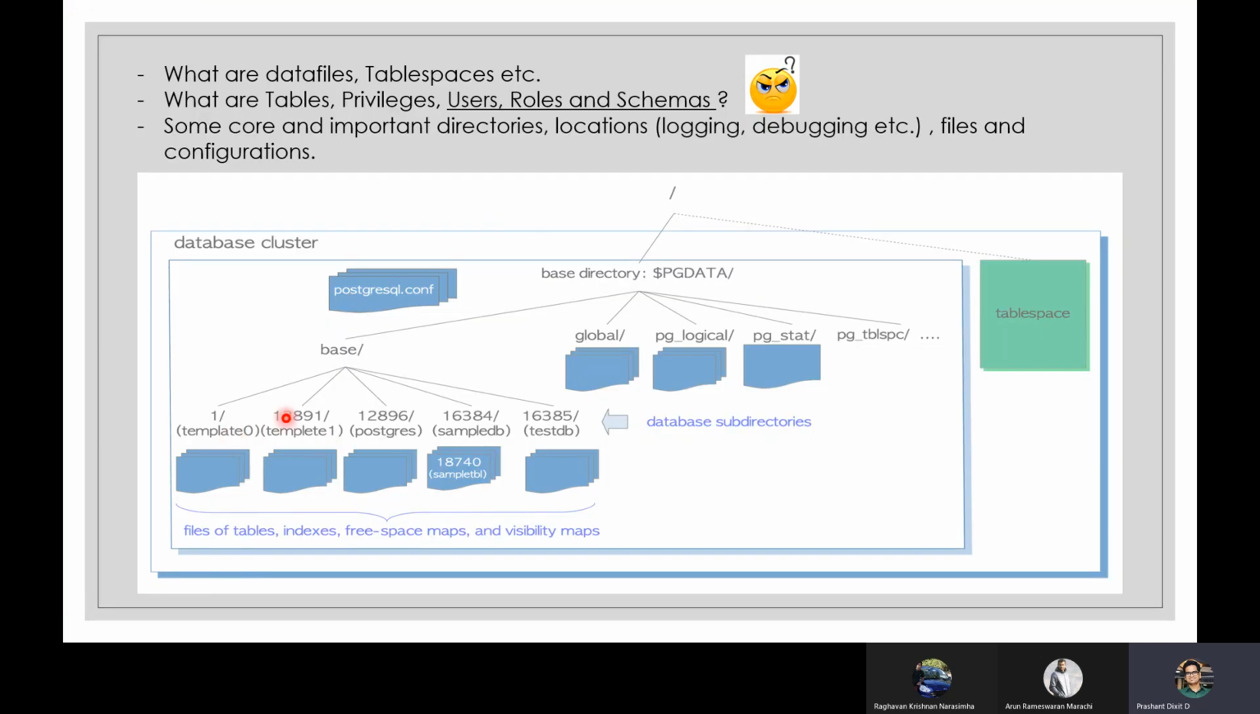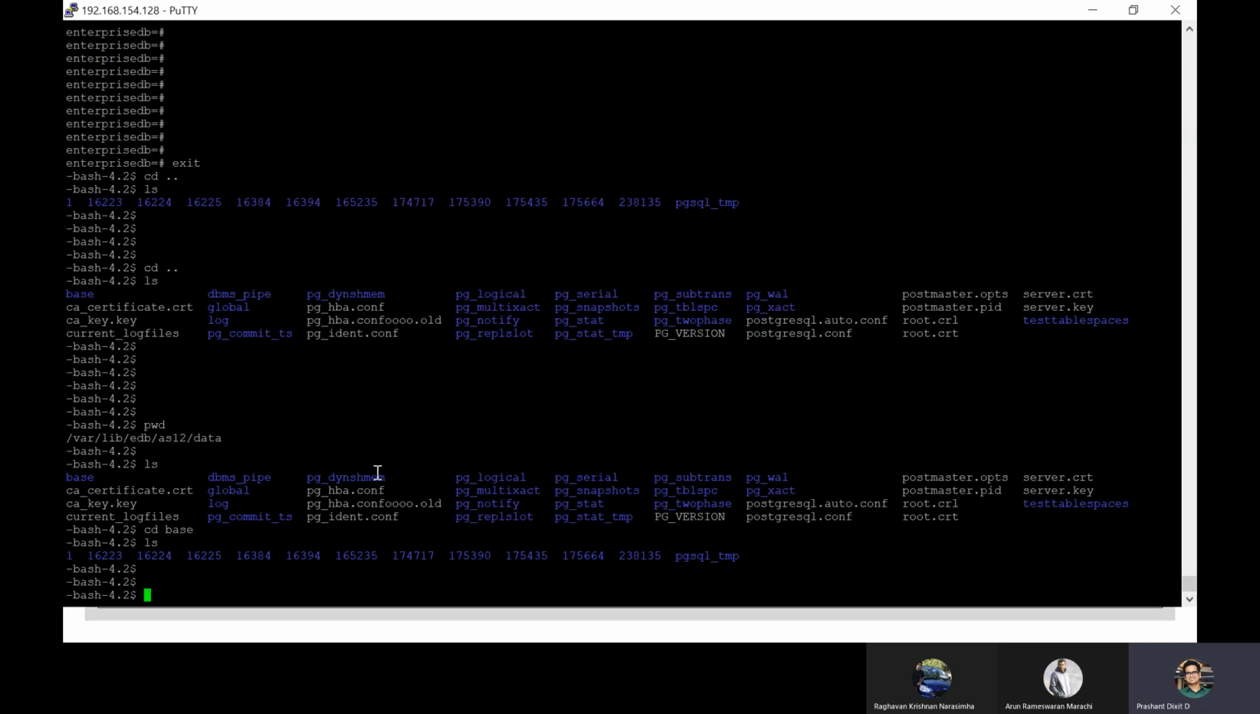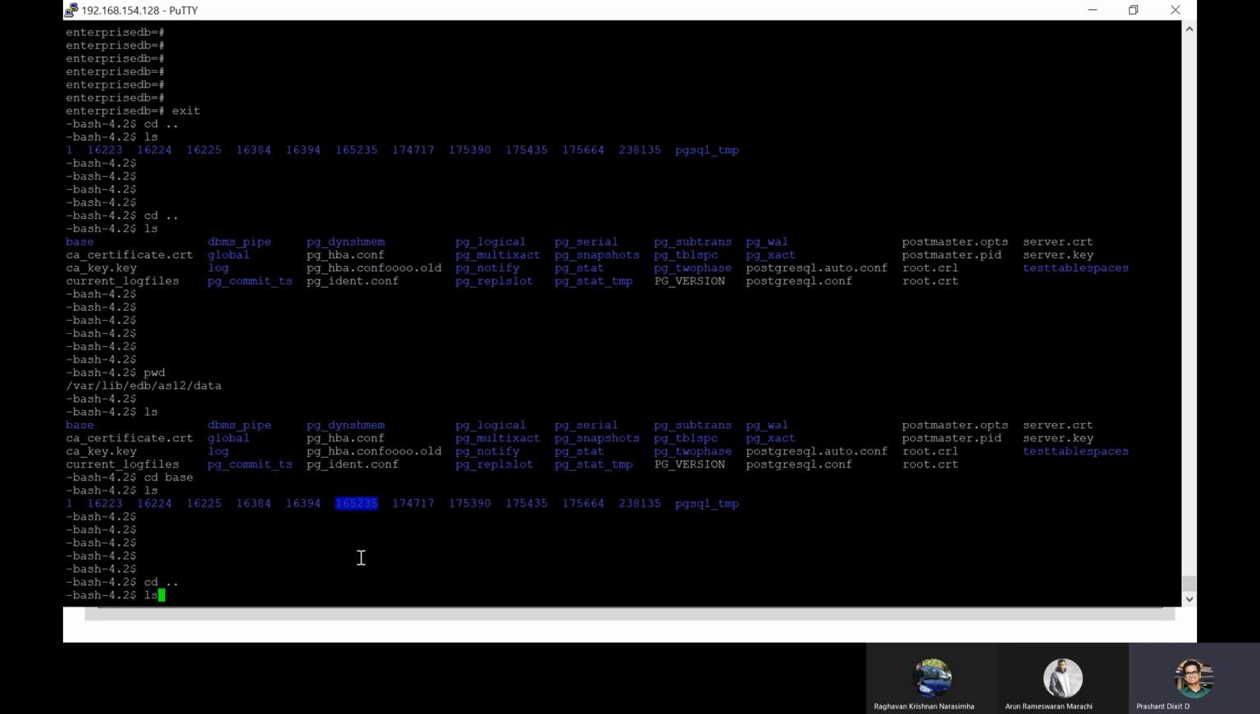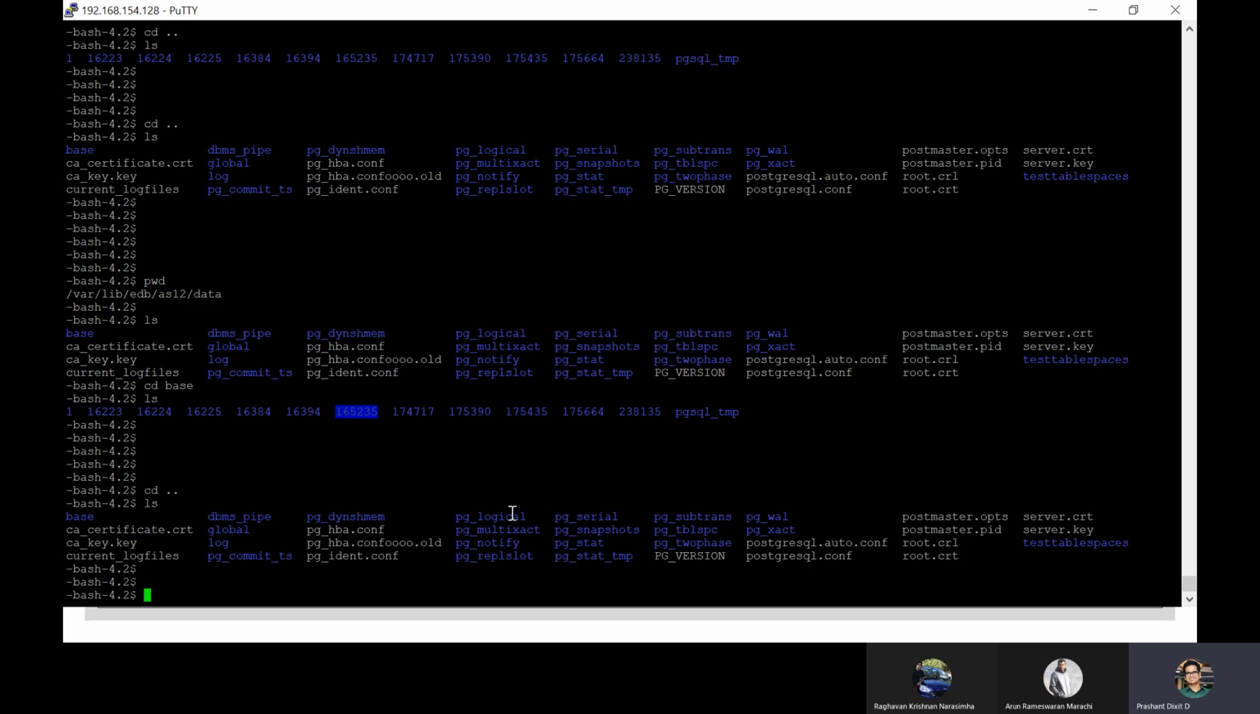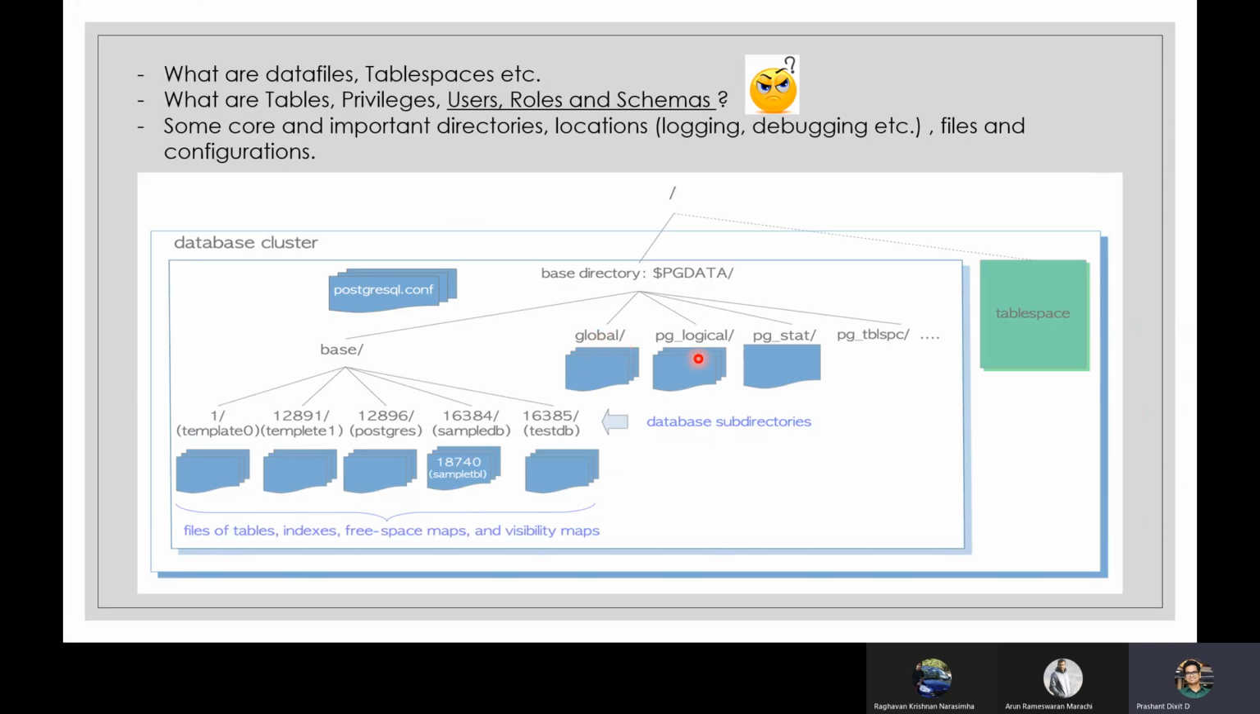So every database has its respective directory under base, right? And as we checked, we have got our enterprise DB, and it has got its own data directory, right? Same way, if we go back, apart from base, we have got these many different directories as well, like PG logical, PG notify, PG multi extract, global, and log, right? You'll see global, PG logical, PG stat. Yeah, these are the different directories.